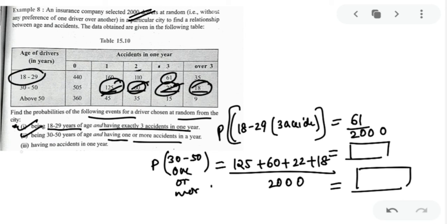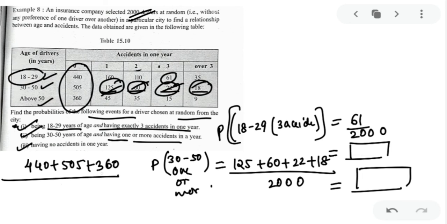Clear? Okay. Third is having no accident in 1 year. Now 0 accident column you can see. There are drivers in the age group of 18 to 29, 30 to 50, above 50 years. Those who had no accident in the entire year. So that will make up 440 plus 505 plus 360 upon 2000, my dear kids. Are you getting my point clear? Then you can add up and convert into decimal.